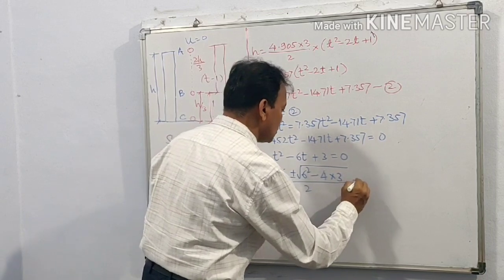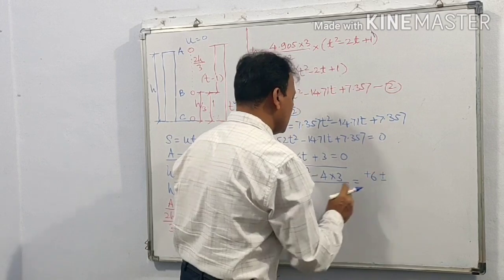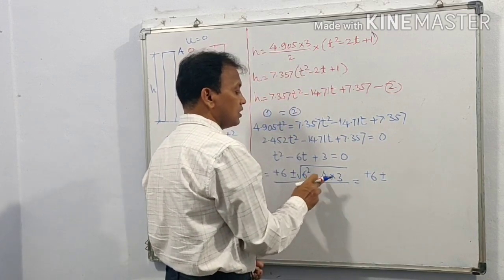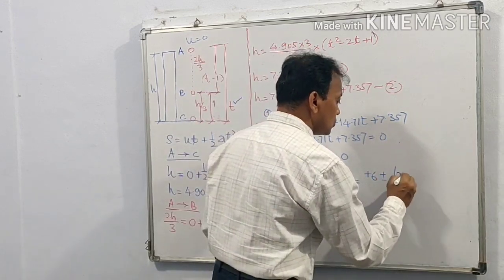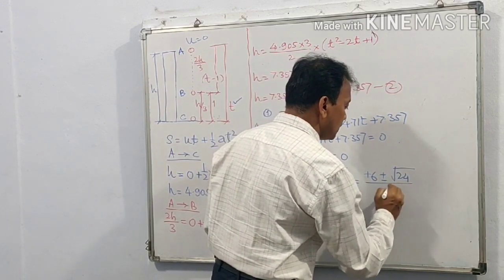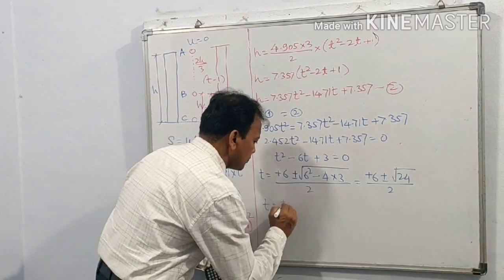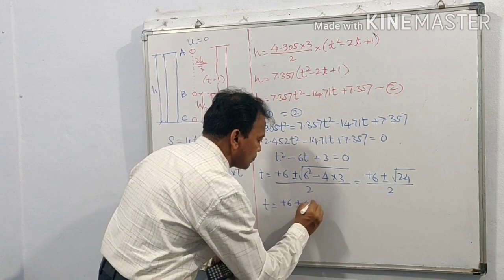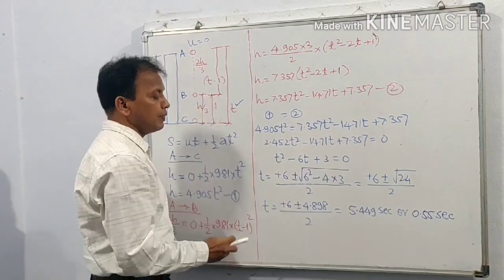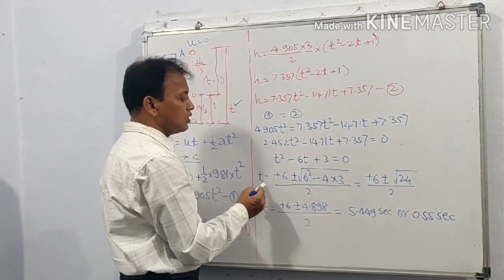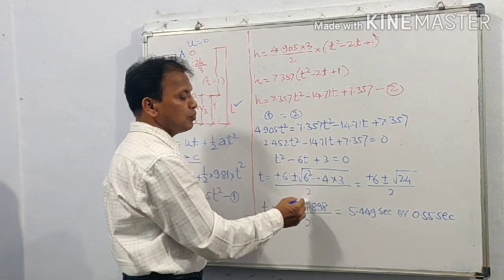We are getting 6 plus or minus under root 36 minus 12, that is 24, divided by 2.